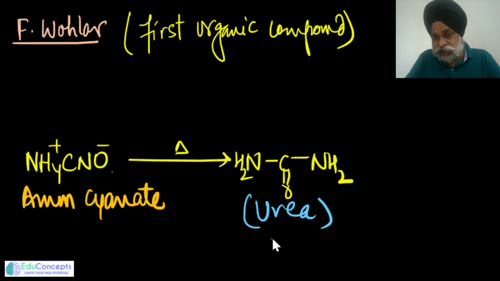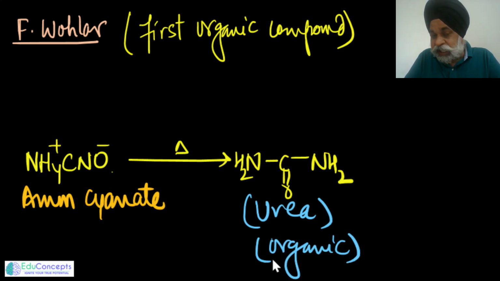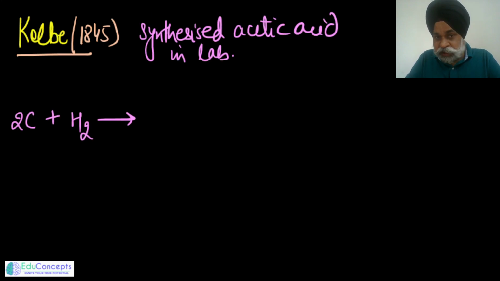So this is the first, you may say, organic compound which was actually derived from an inorganic entity, and the credit goes to the scientist named Wohler. Later on, the scientist Kolbe, in 1845, synthesized acetic acid in the lab, starting from carbon and hydrogen. He gave an electric discharge to coke, and this resulted in the formation of acetylene.